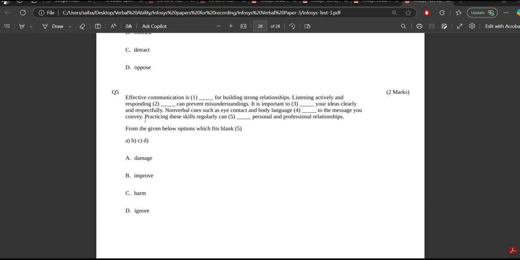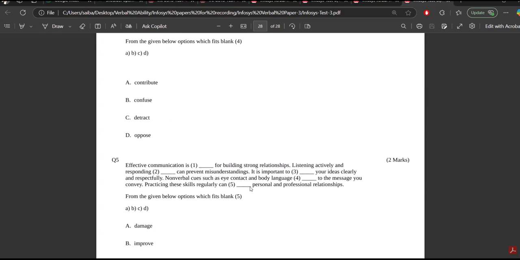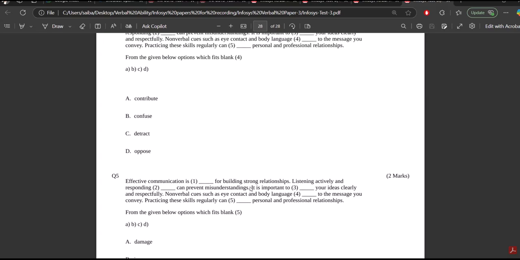Now we are at question 5. Practicing these skills regularly can dash personal and professional relationships: damage, improve, harm, ignore. Obviously, practicing these skills regularly can improve personal and professional relationships, whereas damage, harm, ignore, all these three are negative words. So here comes the end of our paper 3.